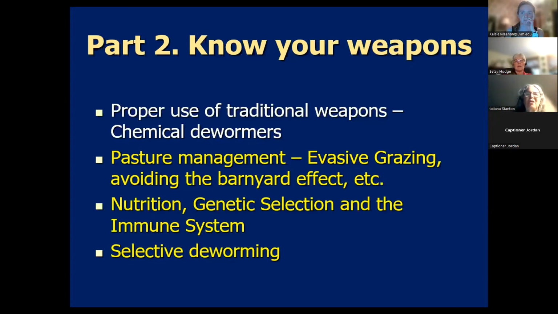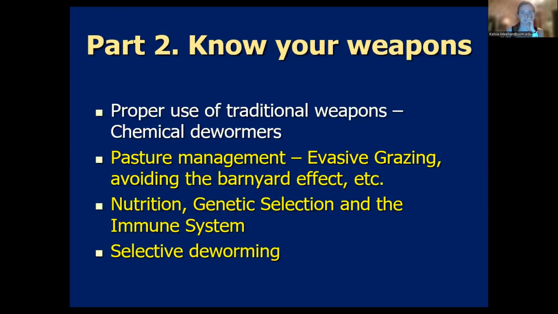So today we're starting out on part 2, which is know your weapons, sort of know what you can do to manage your parasites. We talked last week, and we ended our discussion on chemical dewormers. And right now I'm going to emphasize pasture management, including evasive grazing, and a few other things, and then nutrition, genetic selection, and the immune system, and then selective deworming. And then we'll go into part 3 after that.